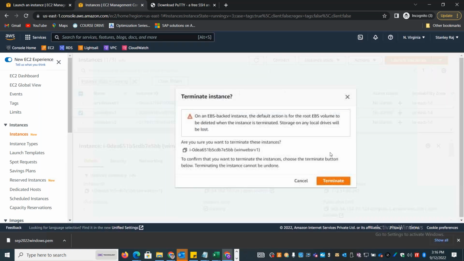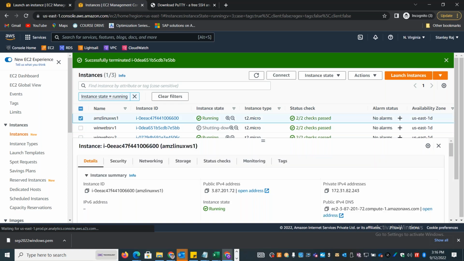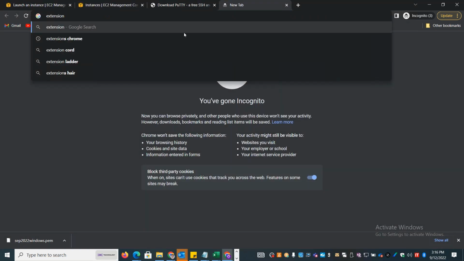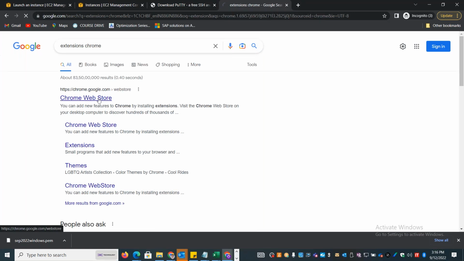If I want to log into the Linux system, I can copy the Linux IP address, and in your Chrome browser, you can go to extensions. Here you can see the Chrome Web Store, where you can search for SSH client.